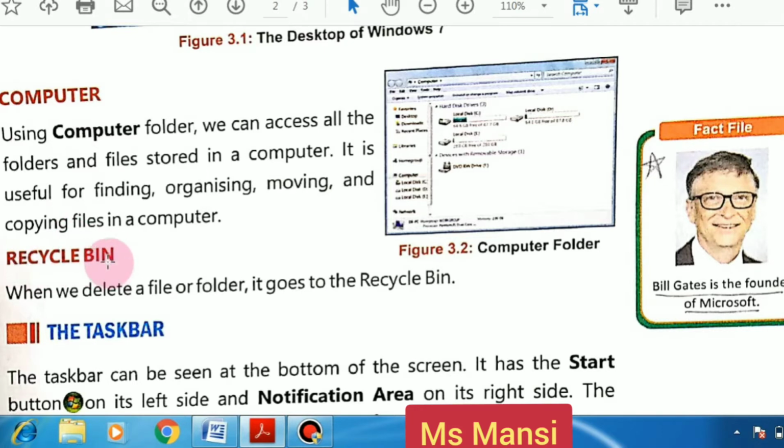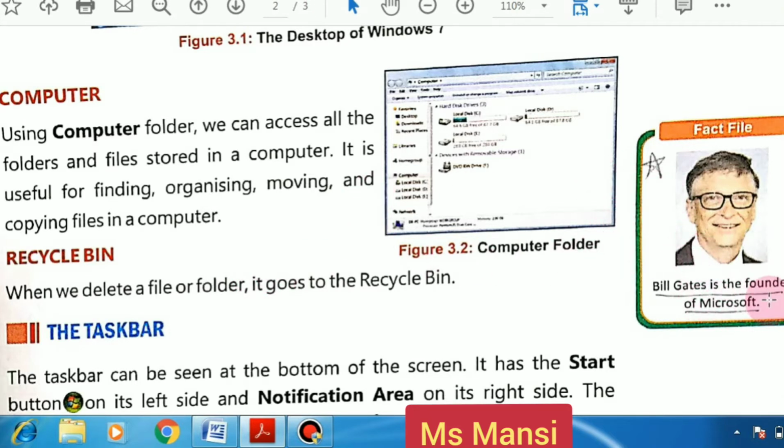Next is recycle bin. When we delete any file or folder, then it goes to the recycle bin. Students, if you delete any file or folder, then it goes to the recycle bin. So what are the two important icons? One is computer and second is recycle bin. And if we delete any file or folder, then it goes in the recycle bin.